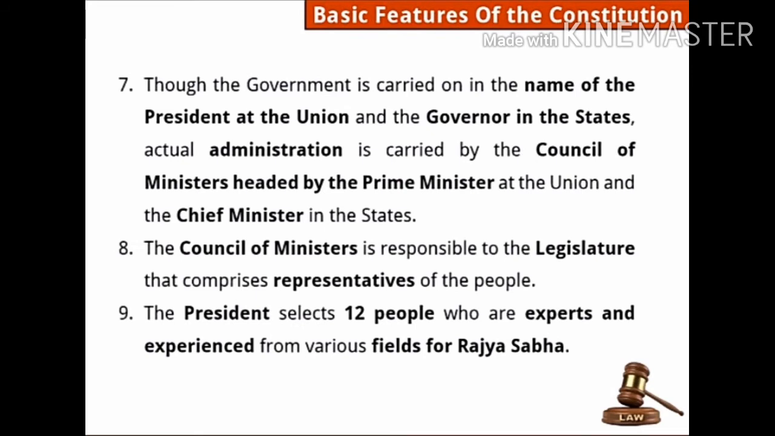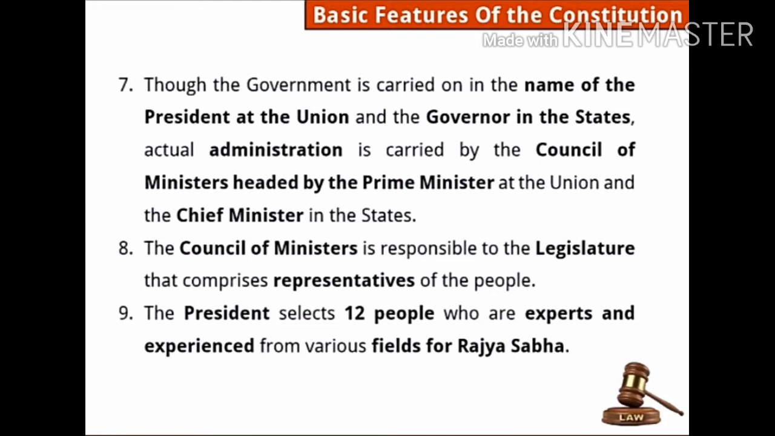See after this, though the government is carried on in the name of the president at the union and the governor in the states, actual administration is carried by the council of ministers headed by the prime minister at the union and the chief minister in the states. See, the paragraph is lengthy, but it is so easy, I'll explain you. There are two parts of the government. One is central, the other one is state government. So in the central, the government is run in the name of president, while in the states, it is run in the name of governor.